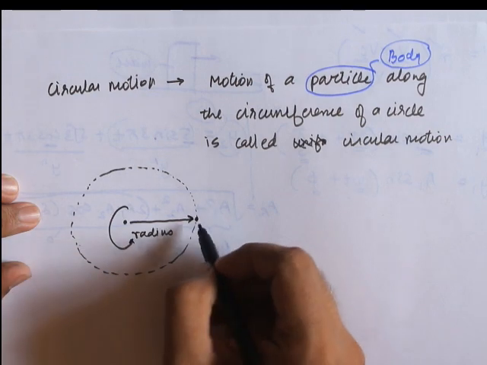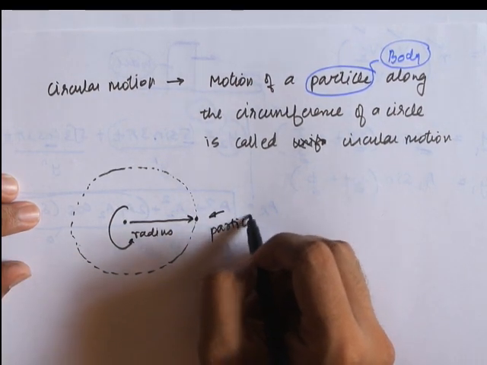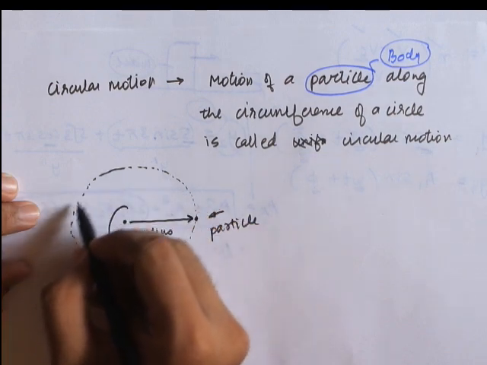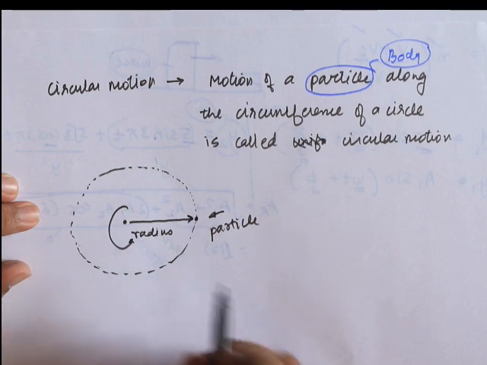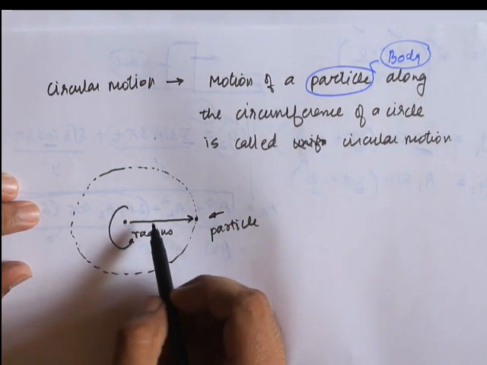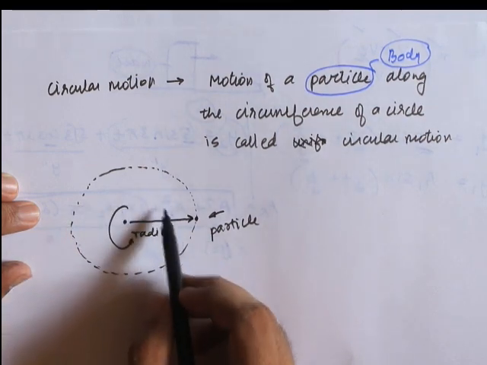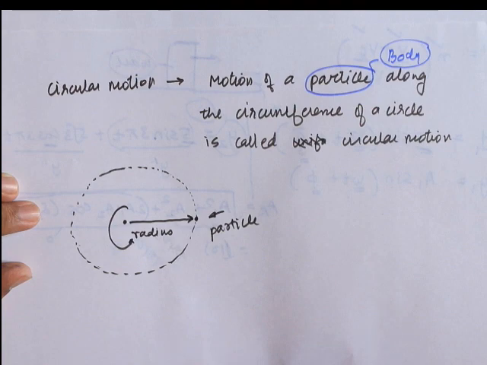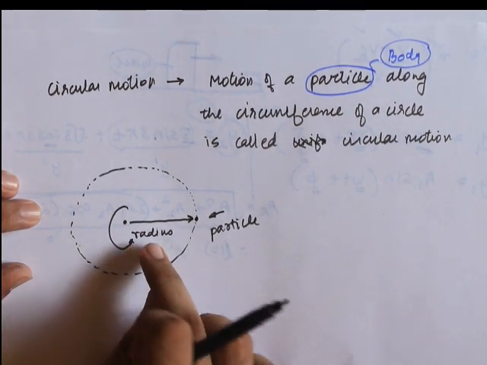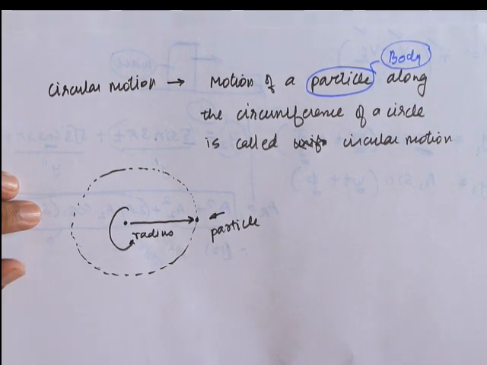So I'm assuming this is a particle, and it is moving along the circumference of the circle, which we call circular motion. This particle can perform circular motion at this much distance also, at this much distance also. At whatever distance it is performing the circular motion, that distance is fixed, and we call it a radius in terms of maths.